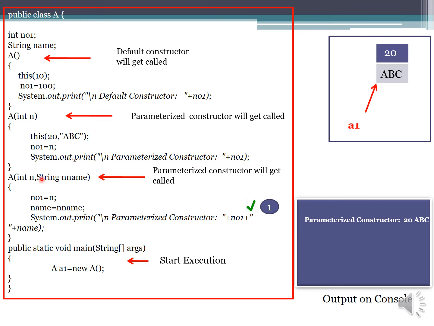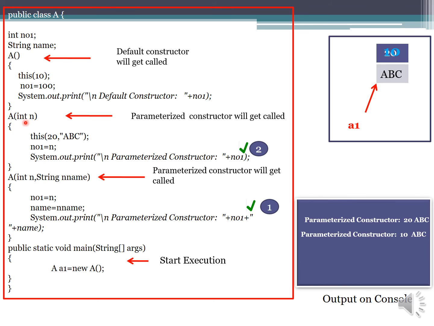Now with this line the constructor definition is over. So from where has it been called? From this line. So the next point which will be executed is this line. The output of this constructor will be displayed over here with values 10 and abc.